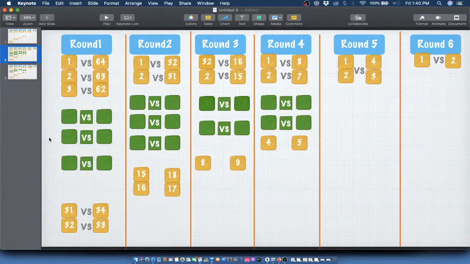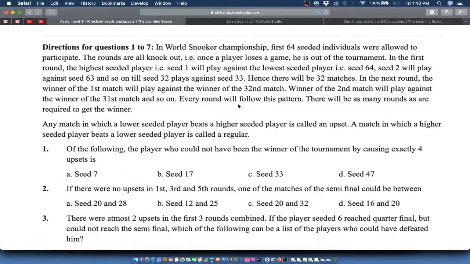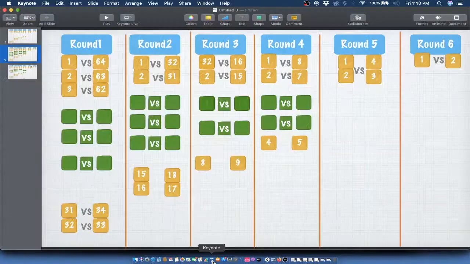So round 1 we have worked out. Now if I go back to the story, I read, so in the first round there will be 32 matches. Great, that is also, I can look at my picture again. So if I look at how many overall such combinations or such pairs will I make, I will make 32 matches, because obviously there are 64 players, and if everybody plays against one other player, there have to be 32 matches, right? Now I move my story to round 2.